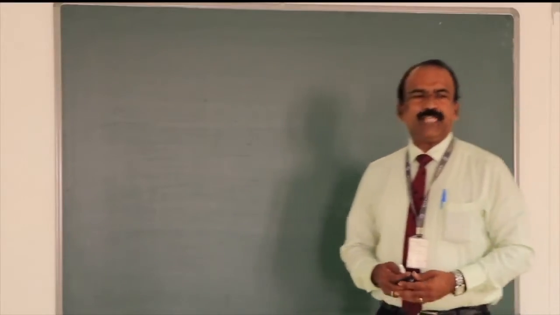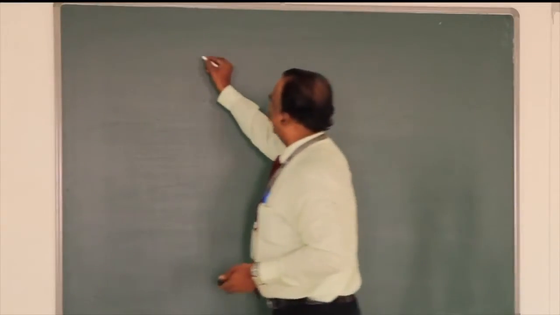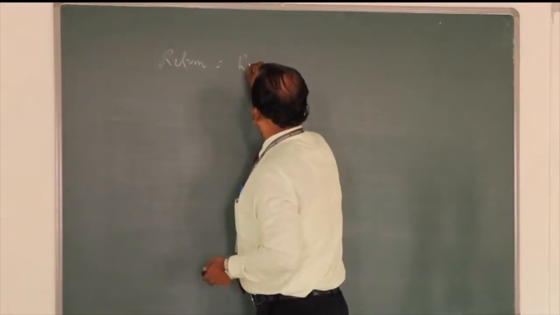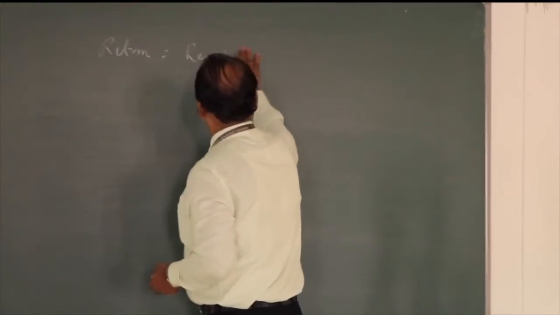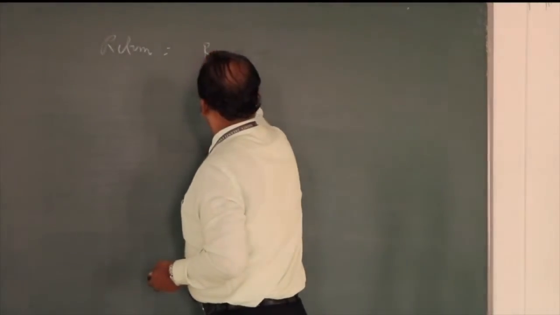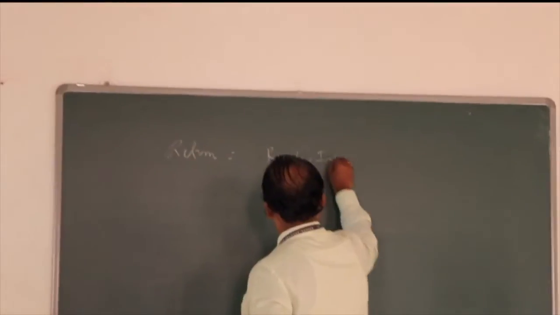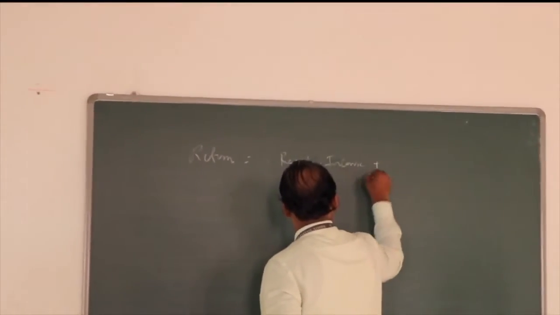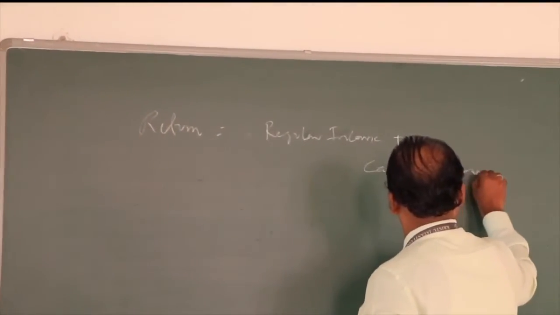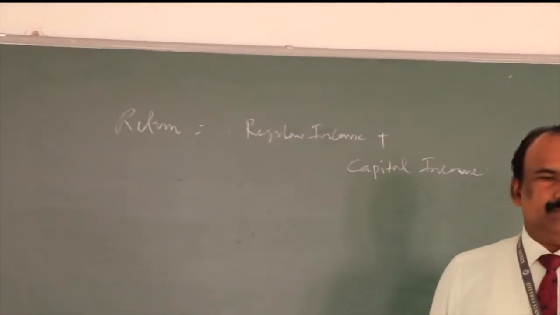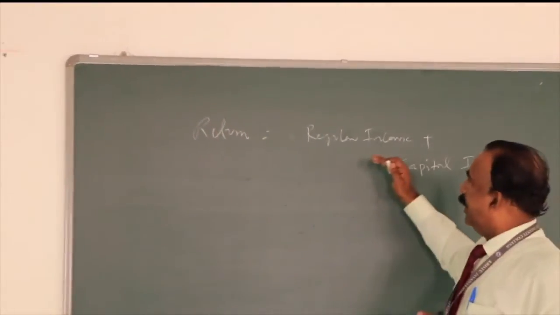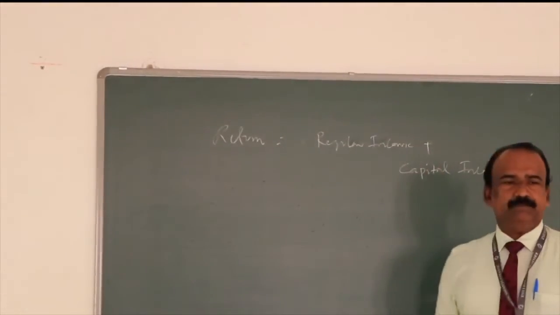So there are two types of return that we talk about. Return is equal to regular income plus capital income. The total income, when we invest in any investment, will be regular income plus the capital income.